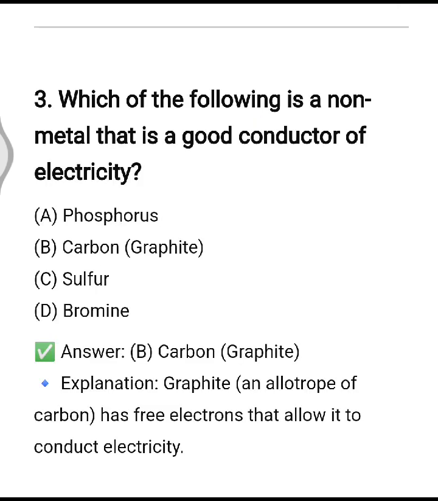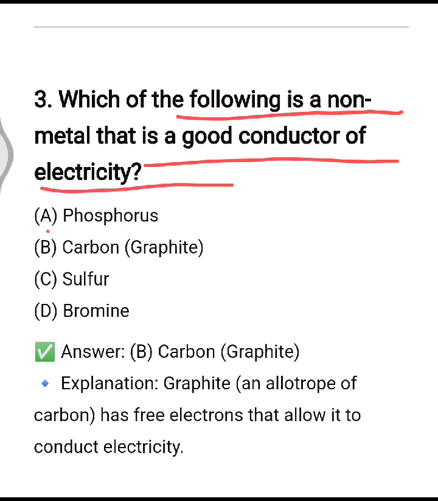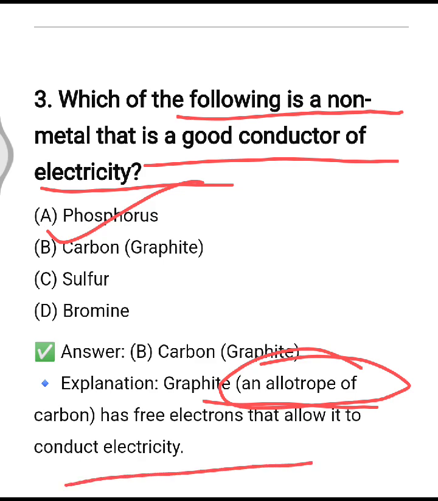Next is, which of the following is a non-metal that is a good conductor of electricity? So it is graphite of carbon. Option number B is correct one. Graphite, which is an allotrope of carbon, has free electrons that allow it to conduct electricity.